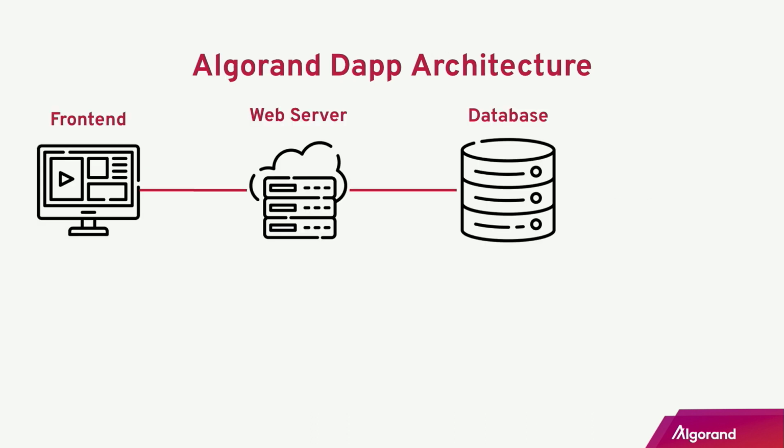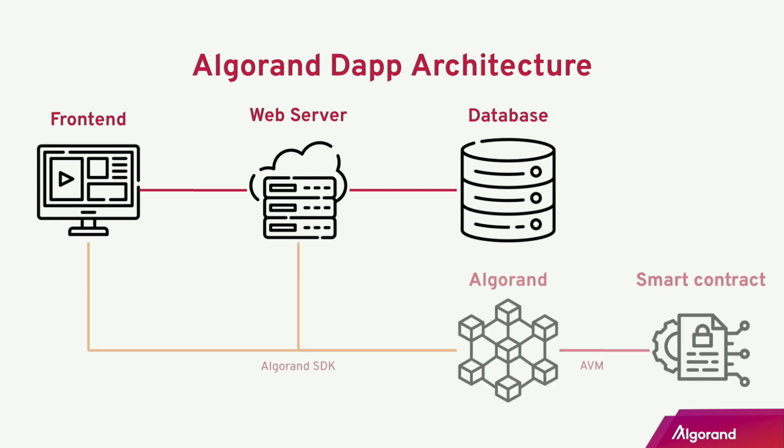Well, the Algorand app architecture doesn't look too different from that. It still has those three components, and all you're adding to that is the Algorand blockchain. And on the Algorand blockchain, you deploy what's called a smart contract. A smart contract is basically a program that lives on the blockchain that handles certain transactions based on certain conditions. And that smart contract is executed, evaluated with the Algorand virtual machine.